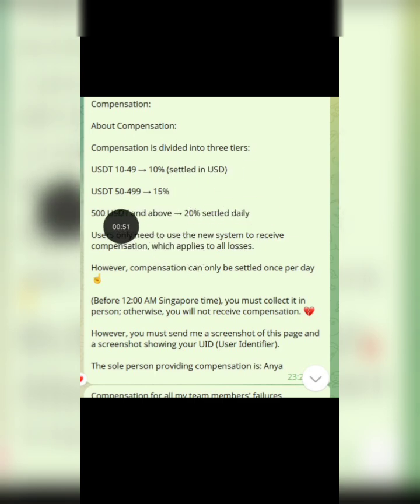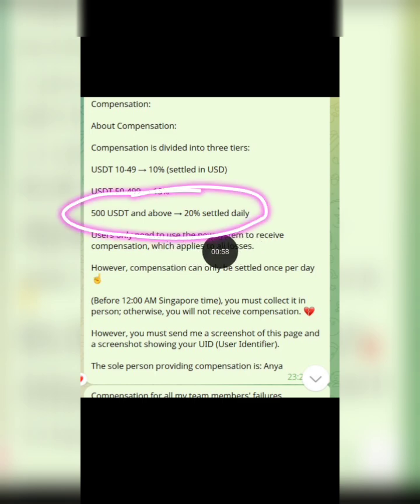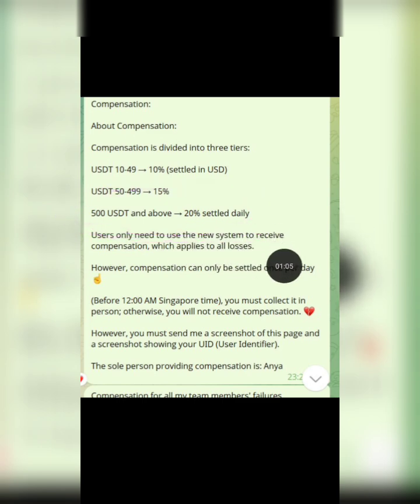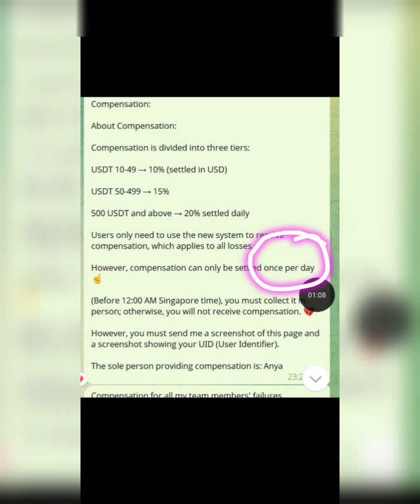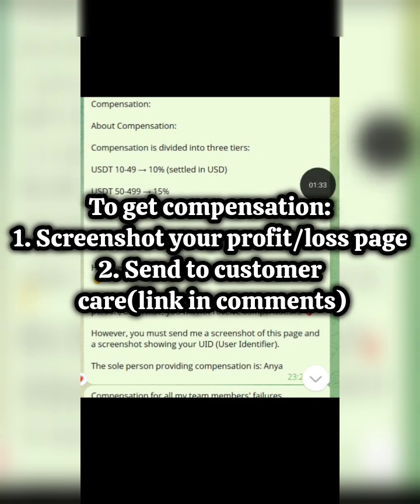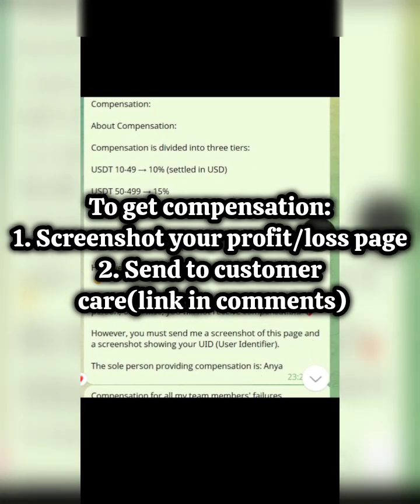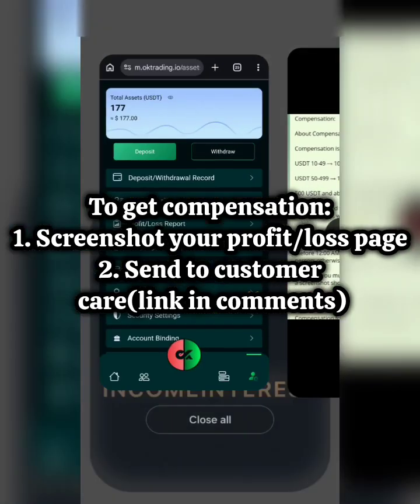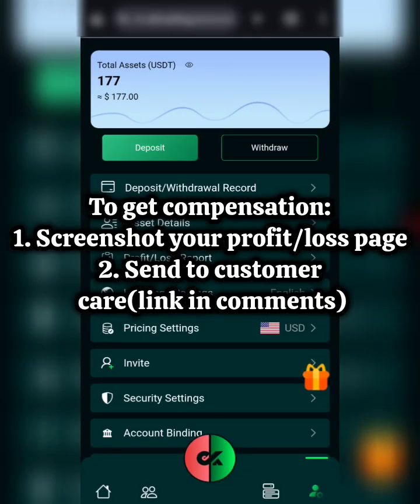But then if it is from 50 to 499 USDT, you get 15% compensation, and if it is from 500 USDT and above, you get 20% compensation, and you can only get this once every day. Okay, and you can only apply for this before 12 a.m. midnight. All right, and for you to actually get this compensation, in case there's a situation where you're going to need it, all you need to do is to screenshot a page which I'll be showing you right now, and also send your UID to a customer care link that I'll be dropping in the comment section down below.